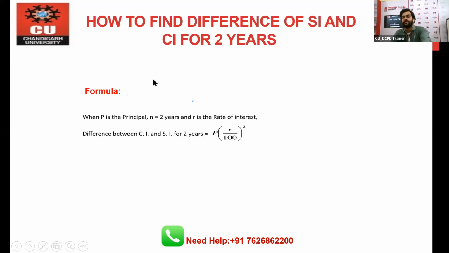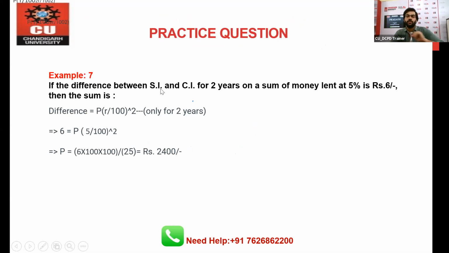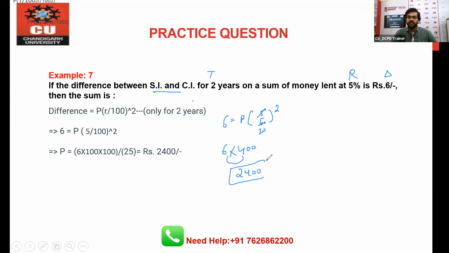Let's say we have this constant, right? The difference between SI and CI for the time is given in the question, rate is given in the question, and this is the difference. So we know the formula. Difference is equal to P, R by 100 to the power 2. So 5 2 10 0. 6 multiplied by 400. So you can say that this will become 2400 as the principal value. So your answer will be 2400. And I hope this question is clear to each and every student of this class.